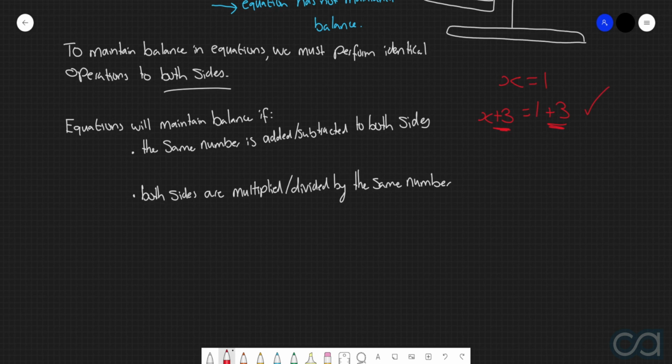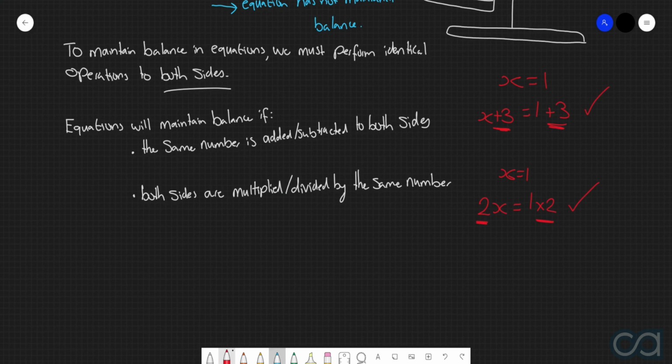Similarly, if we again started with the equation x equals 1, then we could do 2x is equal to 1 multiplied by 2. Because again, what we're doing here is we're simply multiplying both sides of the original equation by 2. So here, the balance is also maintained. Similarly, if we wanted to divide both sides by 2 or by 3 or by 4, the division would still work the exact same as long as you do the exact same thing to both sides. So that's effectively the idea of maintaining balance.